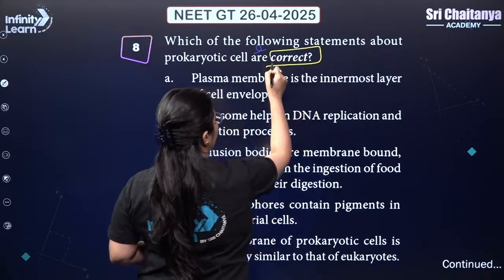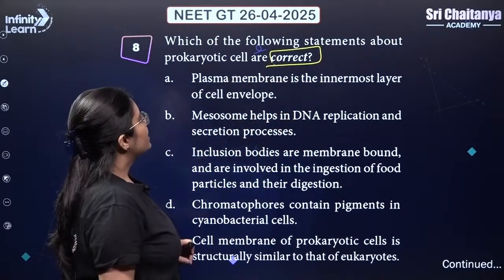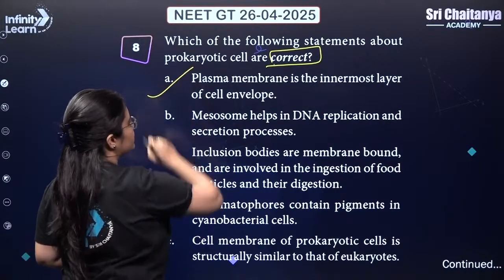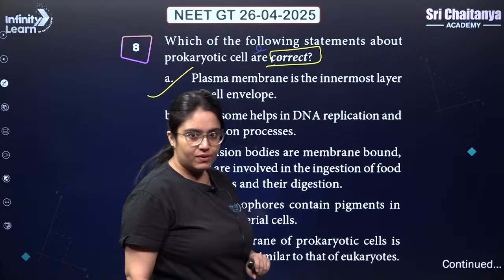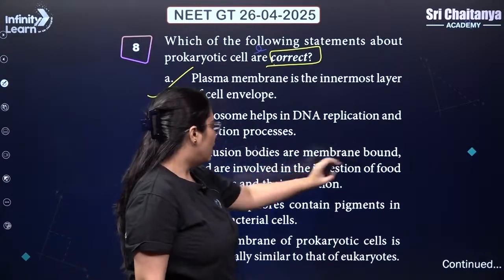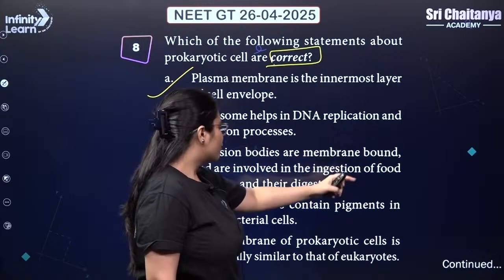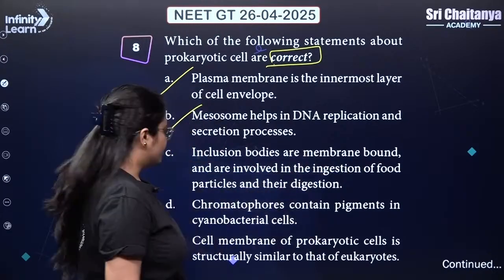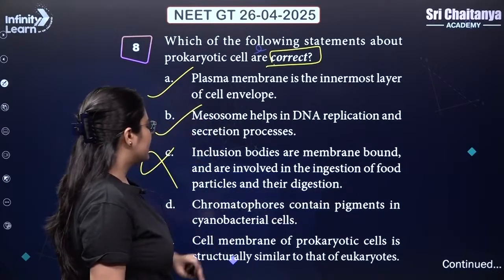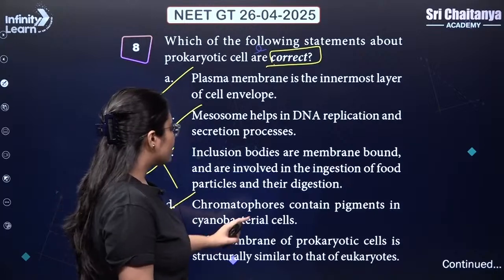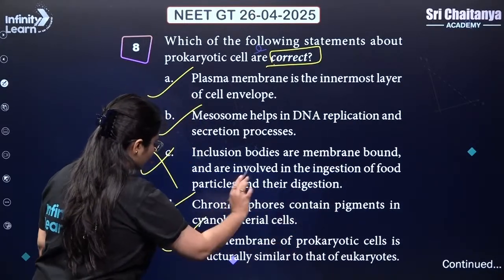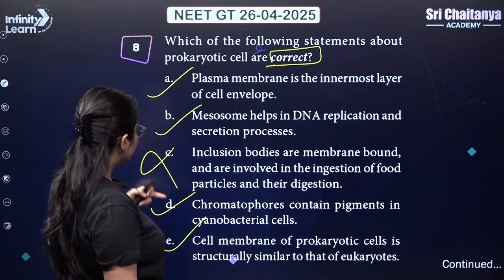Okay, so if you see over here, plasma membrane is the innermost layer of cell envelope, correct. Mesosome helps in DNA replication and secretion process, correct. Inclusion bodies are membrane bound and are involved in ingestion of food particles and their digestion. This is wrong. Chromatophores contain pigments in cyanobacterial cell. This is correct. Cell membrane of prokaryotic cell is structurally similar to that of eukaryotes. This is also correct. So statement A, B, D and E is correct.